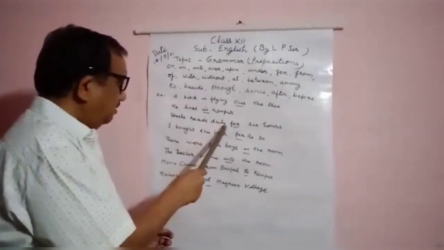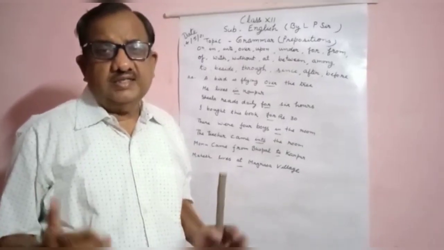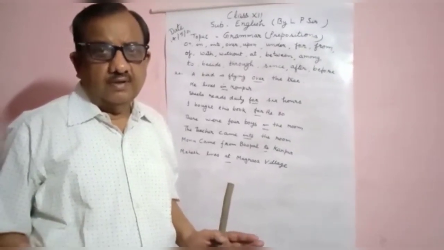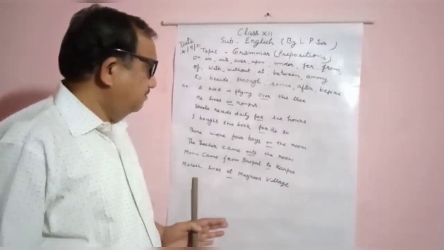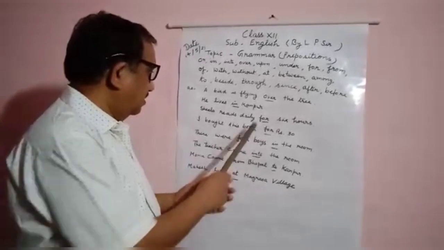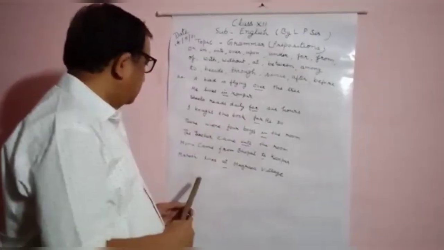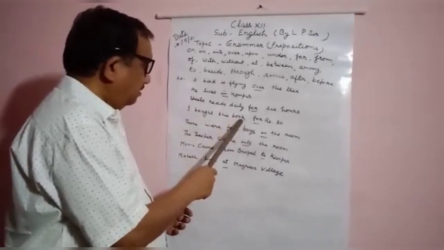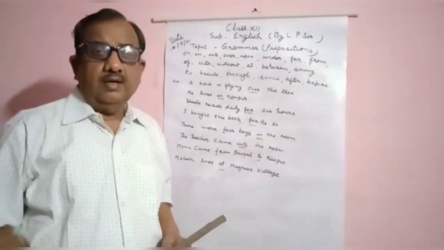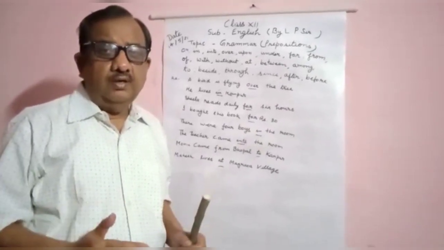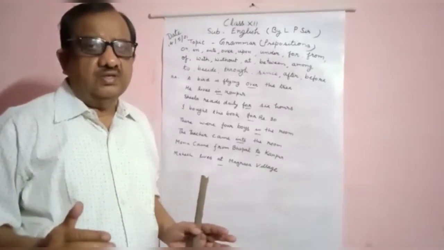Sheila reads daily for 6 hours. When there is time uncertain, not certain, so there may be use of for. As Sheila reads daily for 6 hours. I bought this pen for rupees 30. As I have already told you that after selling, what thing is sold, what is bought for the money, so before money, for is used. For, F-O-R.